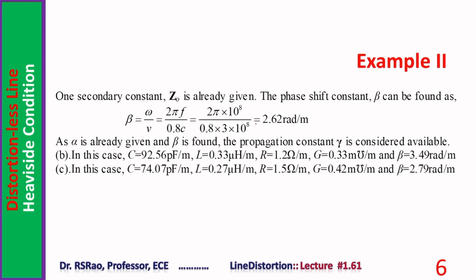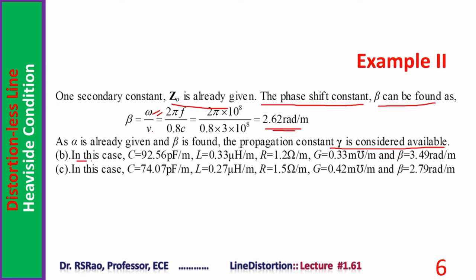One secondary constant Z0 is already given. The phase shift constant beta can be found as beta equal to omega by V. Omega can be found from frequency, V is available. So beta can be computed, it is equal to 2.62 radians per meter. As alpha is already given, beta is found, now propagation constant is considered available. Characteristic impedance and propagation constant, these two are secondary constants. Z0 is already given, alpha is given, beta, which is part of propagation constant, is calculated, therefore all the required information is found.